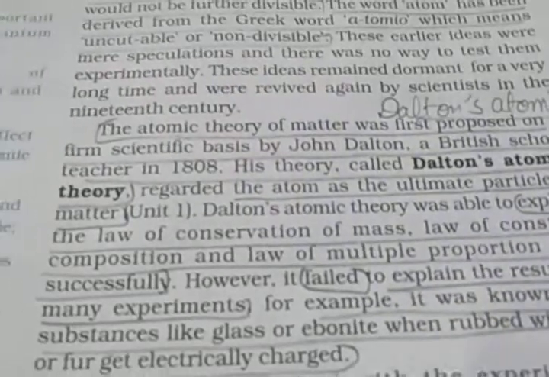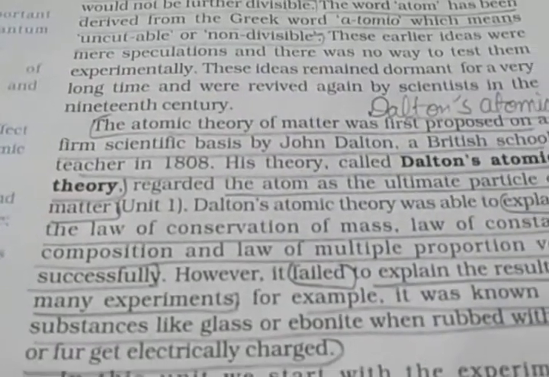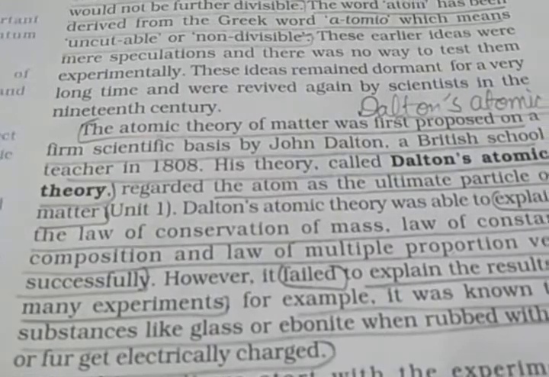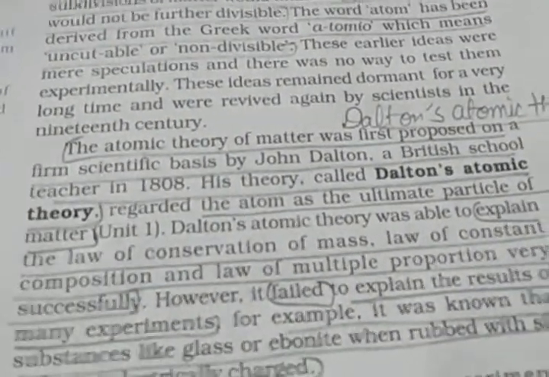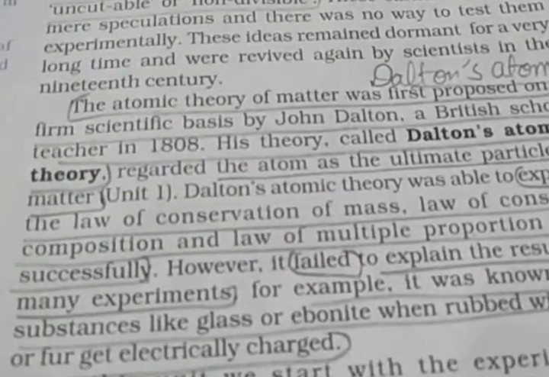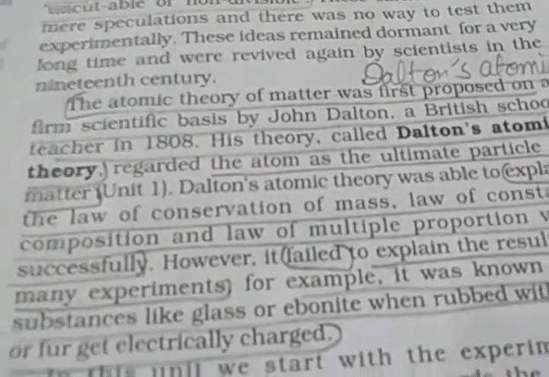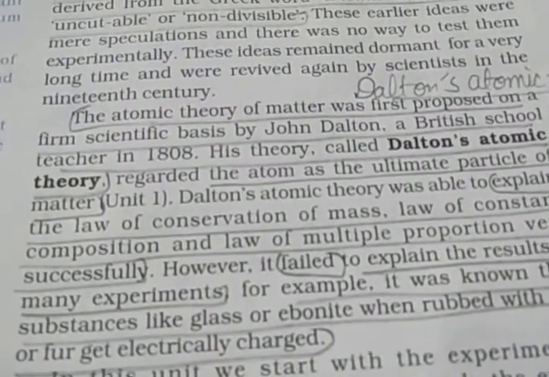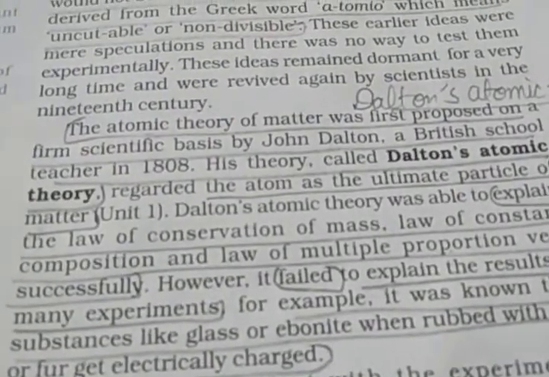But after the end of the 19th century and beginning of the 20th century, different scientists established that atoms are made of subatomic particles.